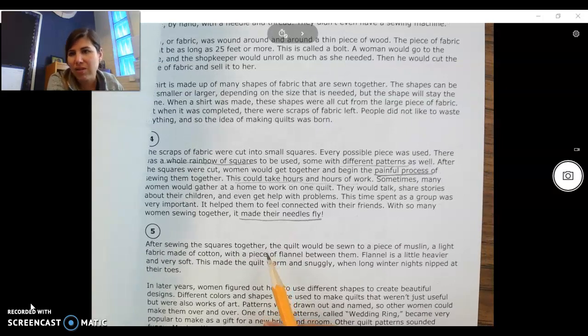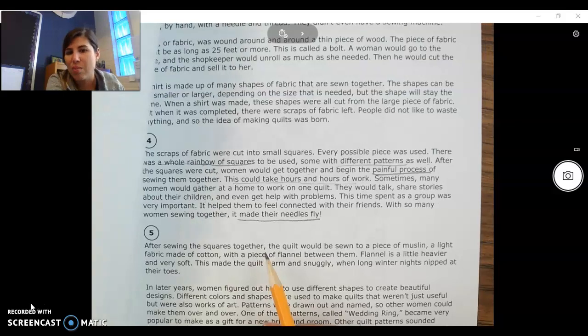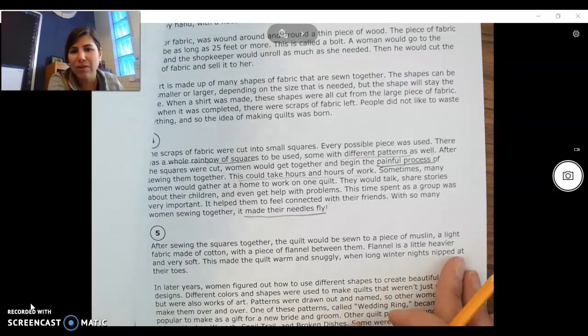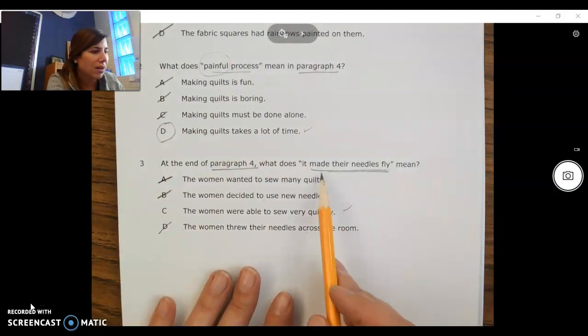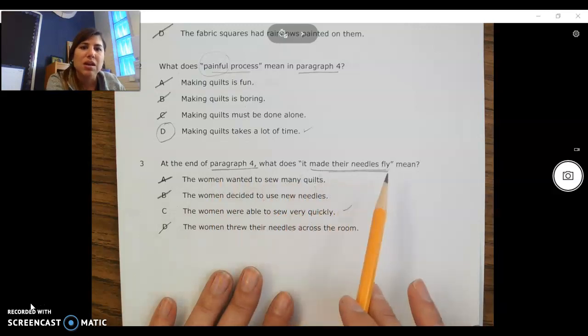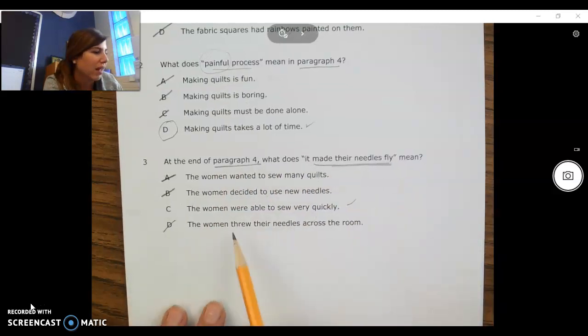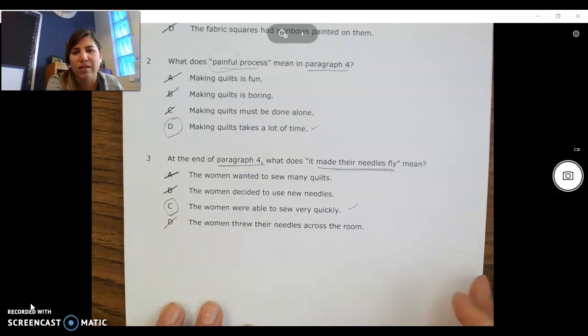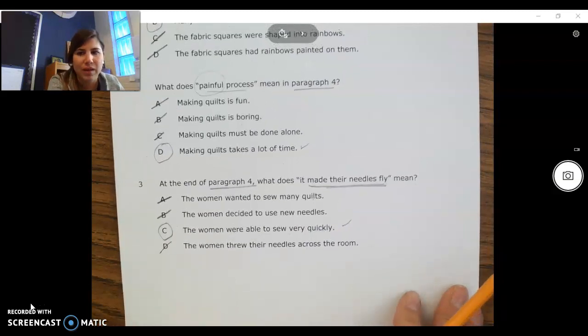Like if you're doing something by yourself, it can sometimes feel really slow and boring, but when you're with your friends and telling stories, it makes time feel like it's going really fast. So when I think of this expression, that they were working together and it made their needles fly, I think that means that because they were together, everyone was able to sew very quickly, and it made the quilt making process feel faster. So best answer, C.